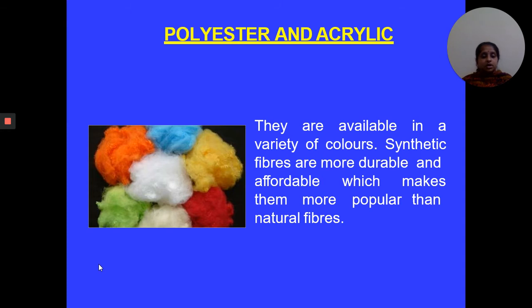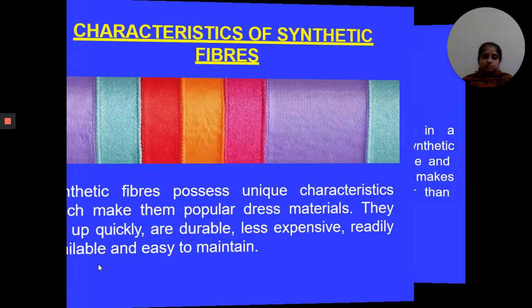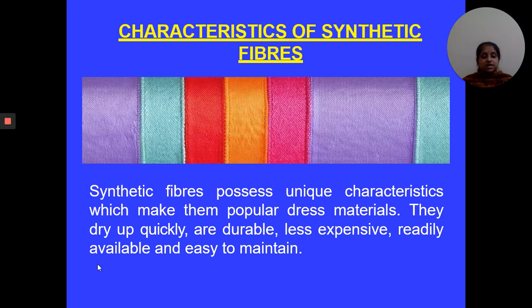Next, polyester and acrylic are available in different colors. Synthetic fibers are more durable and affordable, and these properties make synthetic fibers more popular compared to natural fibers. Synthetic fibers have unique characteristics which make them popular in dress materials also. They dry up quickly, they are durable, less expensive and readily available, as well as easy to maintain and easy to handle.